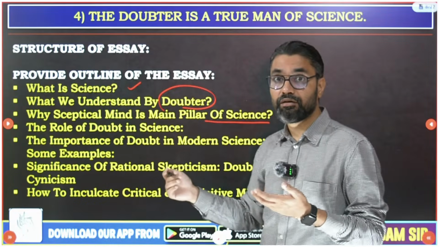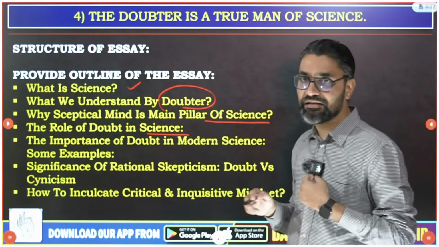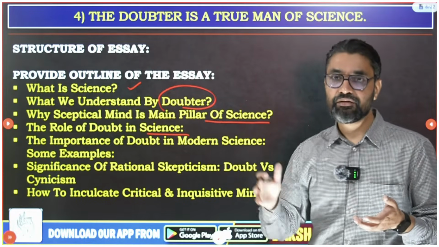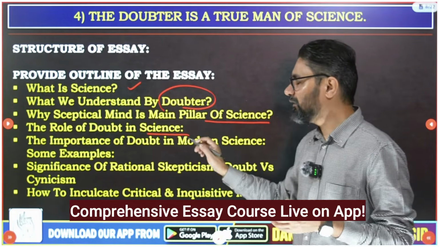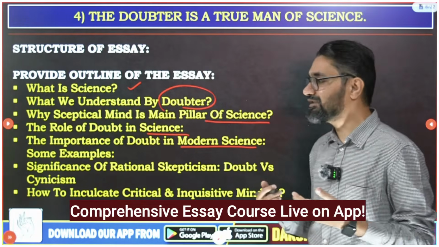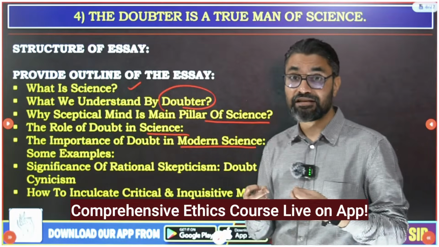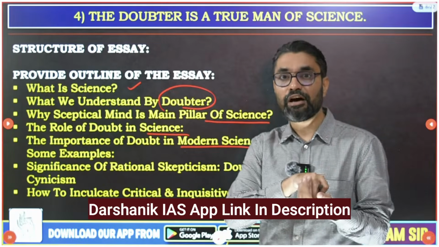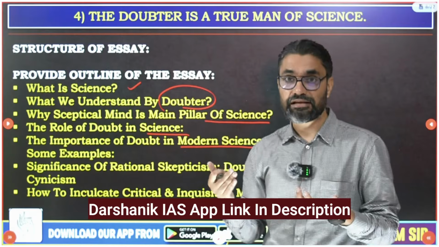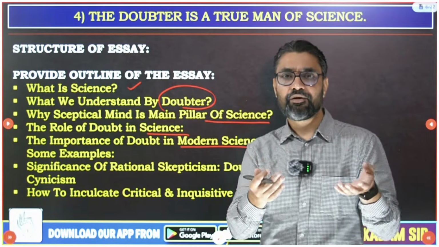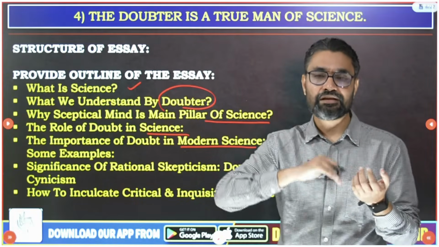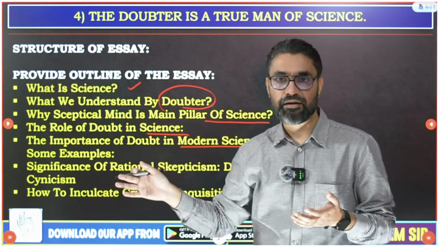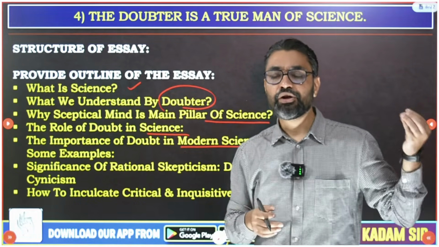Then in the essay we'll go on defining the role of doubt in science: if people don't doubt, what problems it will create, and why doubting and questioning is very essential. Then we will discuss the importance of doubt in modern science. I will use some examples of modern science, like AI, etc. From their perspective, because we doubted some things, it led to modern sciences, and even when modern science is there, we should keep continuously questioning it to create much better science. What refutes science is better science, not some half-baked opinion on YouTube, etc.